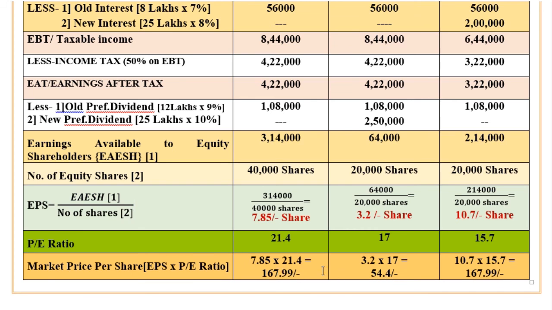However, earning per share is the highest in alternative 3, that is plan 3, by issue of debentures. Therefore, the company should adopt plan 3 for raising rupees 25 lakhs, that is by issue of 8% debentures.